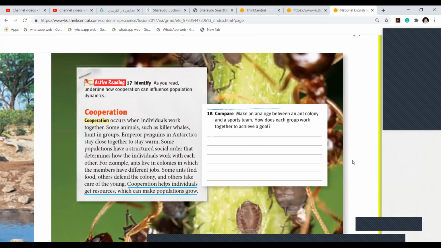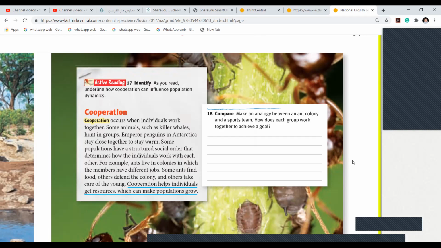Next, you have cooperation. The word cooperation, what does it mean, Dishan? Cooperation occurs when individuals work together. Like, for example, in your class, your two friends are doing a project and you are helping each other, you are cooperating.